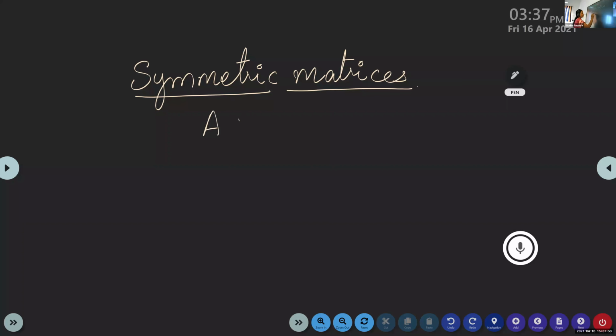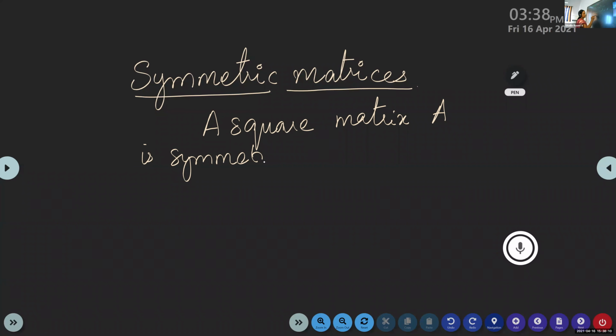A square matrix A is said to be symmetric if and only if A transpose is equal to A. If you take the transpose and you get the same matrix, then it is symmetric.